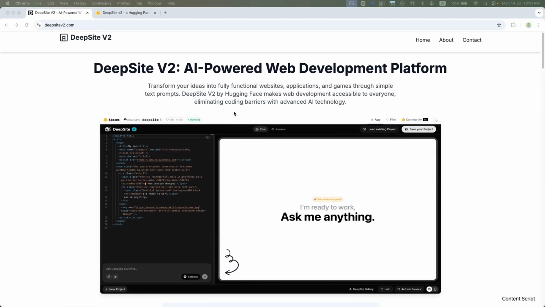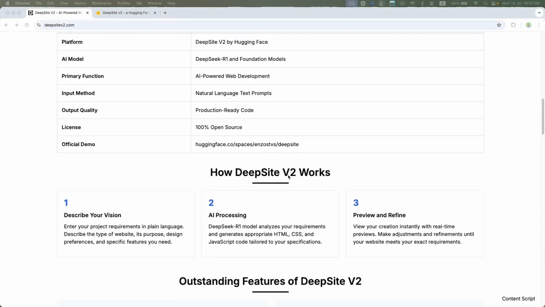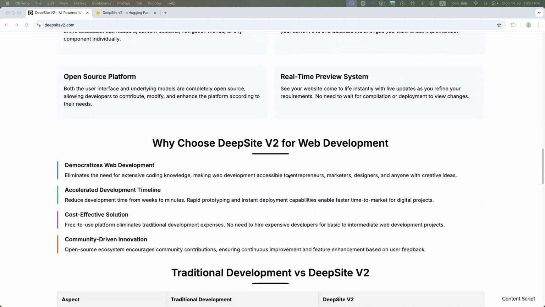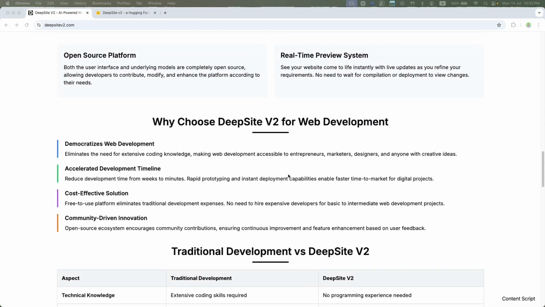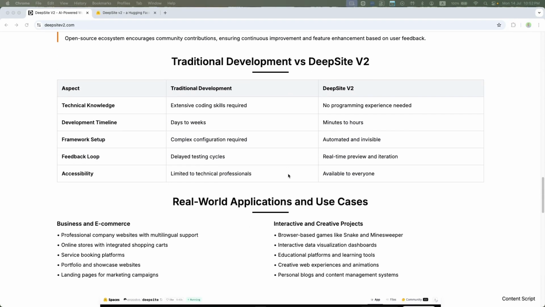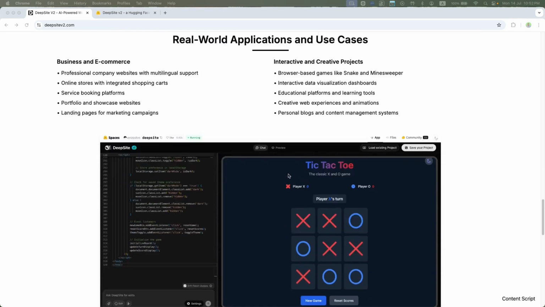So I'm not a YouTuber. I don't have any other videos out there of me talking about stuff. But I literally couldn't believe what I saw when I tried giving a literal one paragraph instruction to DeepSite.